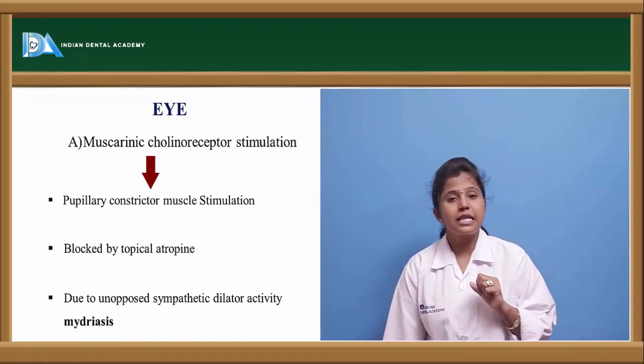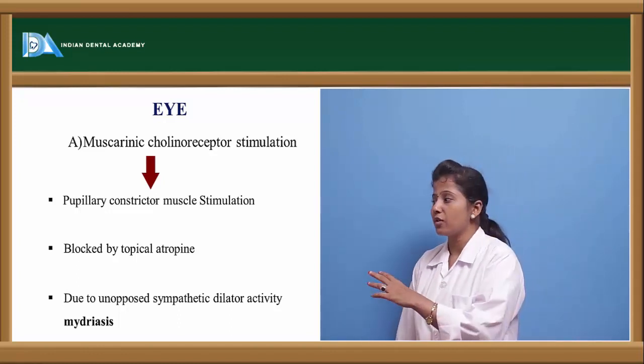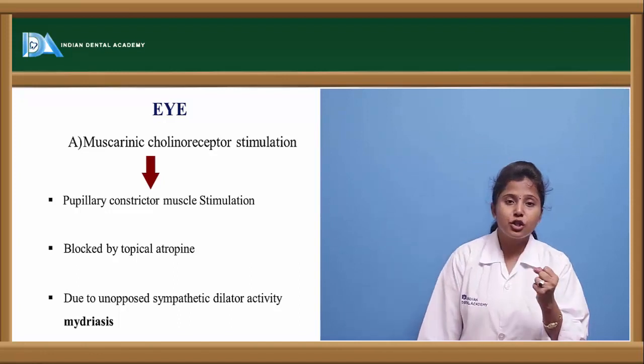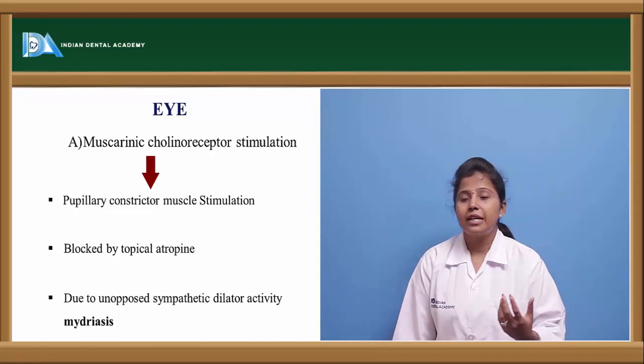These anticholinergic drugs have common side effects of dry mouth and blurred vision. The blurred vision is because of the dilation of the pupil, thereby leading to a condition called mydriasis.